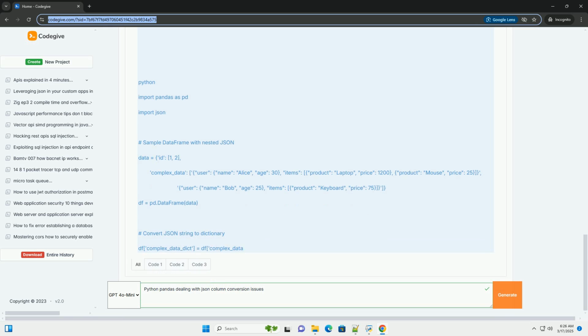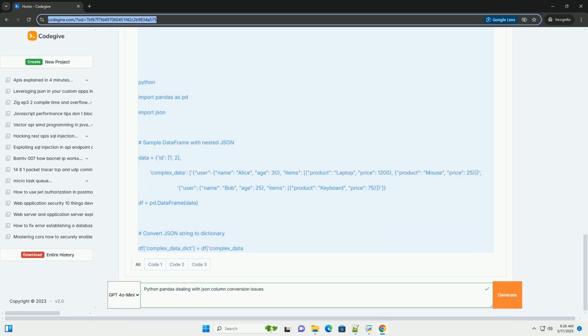7. Best practices and considerations. Data validation: always validate your JSON data, especially if it comes from an external source. Use schemas or custom validation functions to ensure that the data conforms to your expectations.